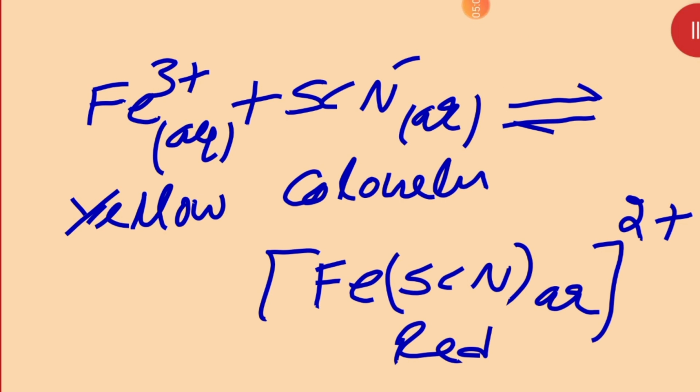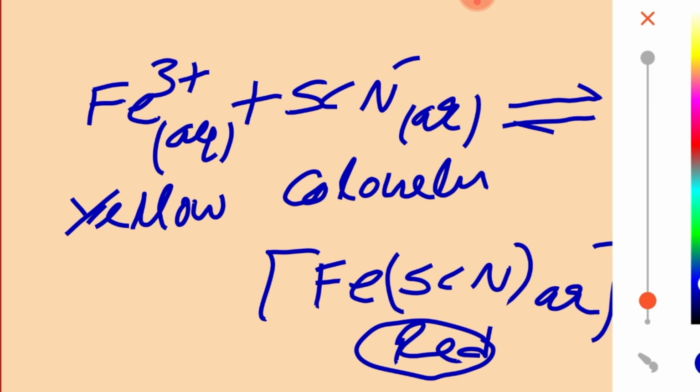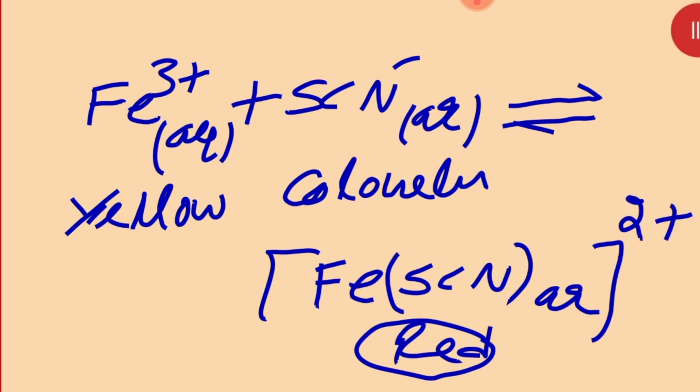Now what is going to happen in this case when we increase the concentration? Actually, now there is a red color, and this color is changing. If we add a small amount of ferric chloride to the equilibrium mixture, meaning we increase the concentration of Fe3+, then the intensity of the red color will increase.